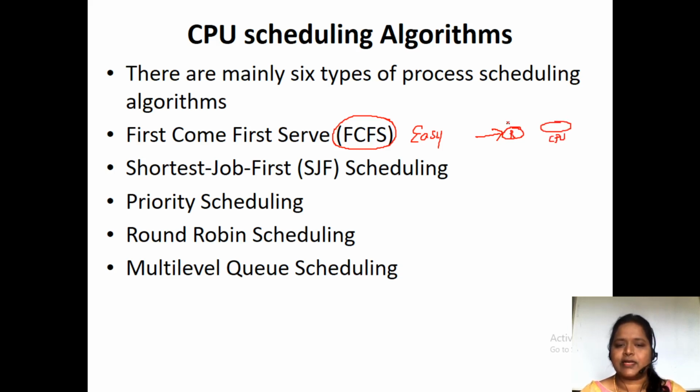When process X enters the ready queue first, we allocate it to the CPU. Next, after X, process Y enters the ready queue. After completion of X, we give a chance to Y, and after completion of Y, we give a chance to the Z process, based on the arrival time.